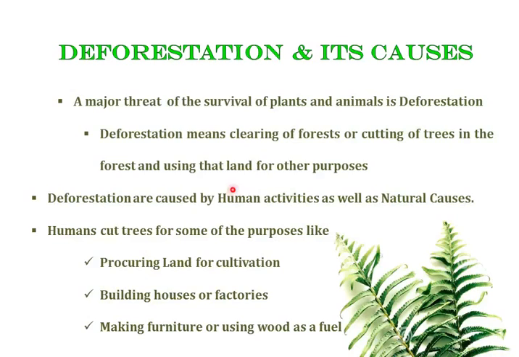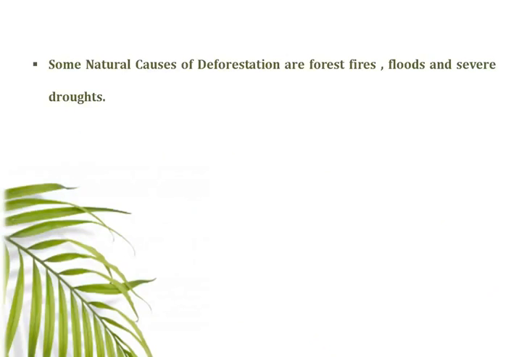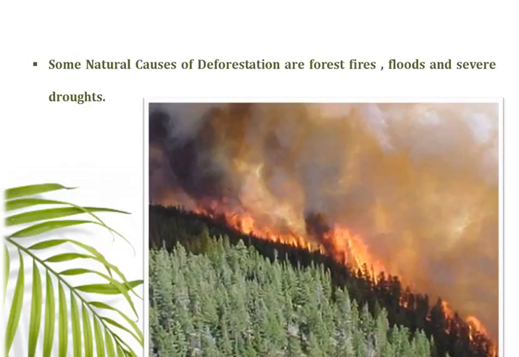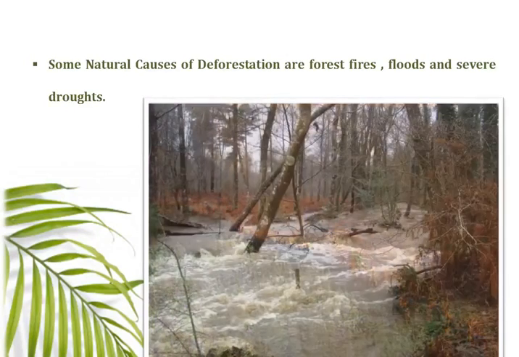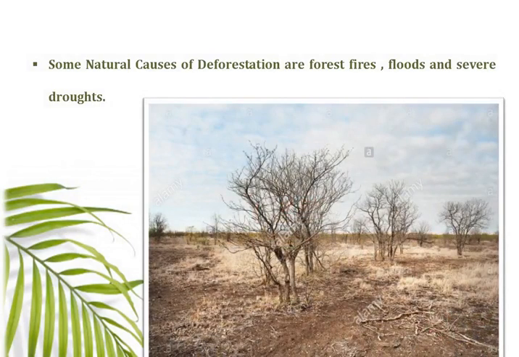Deforestation is caused by human activities as well as natural causes. Humans cut trees to provide land for cultivation, agriculture. They cut trees for building houses or factories and for making furniture as well. And wood is also required for making furniture as well as paper, and it's also used as a fuel. Now, what are the natural causes of deforestation? They are forest fires, floods, and even severe droughts.